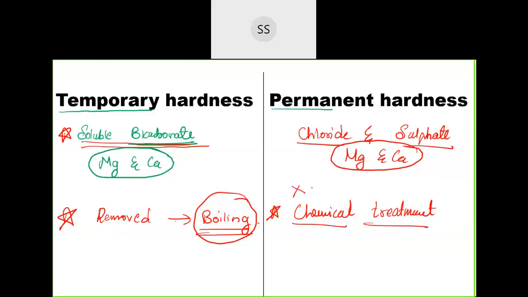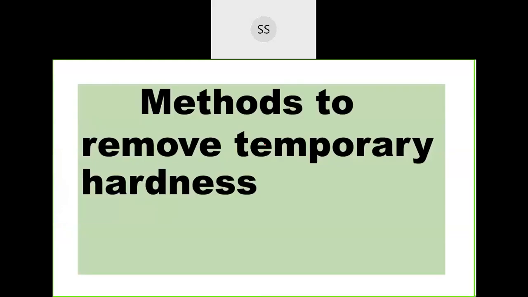by boiling. You need to do a chemical treatment for that. You should add some chemical which will remove the permanent hardness. Now we'll go for those methods of removing the temporary as well as the permanent hardness of water. One by one we will discuss. These topics are a little important, which can be asked in your exam.